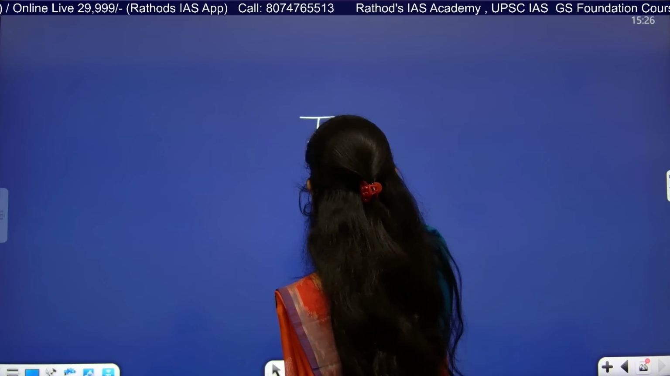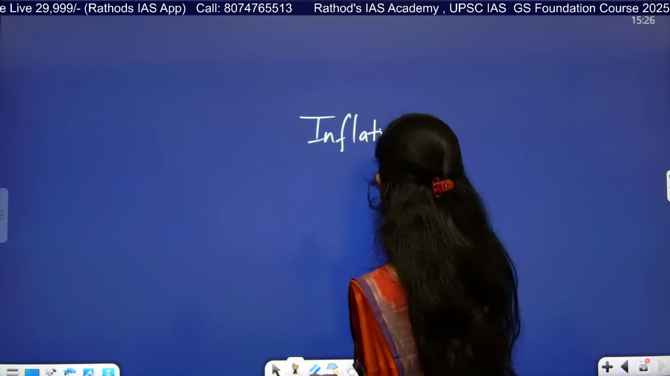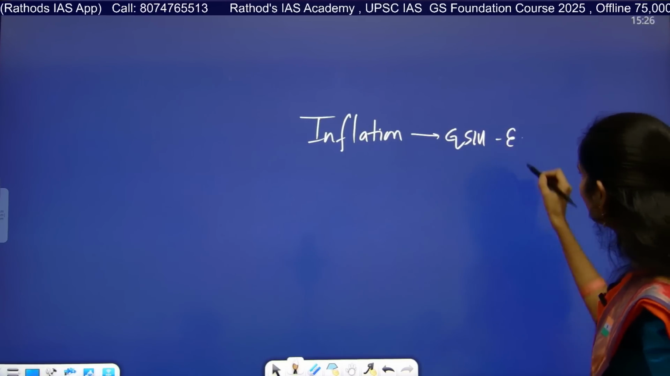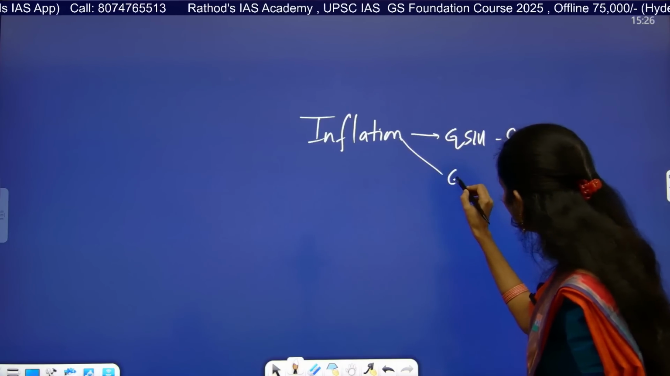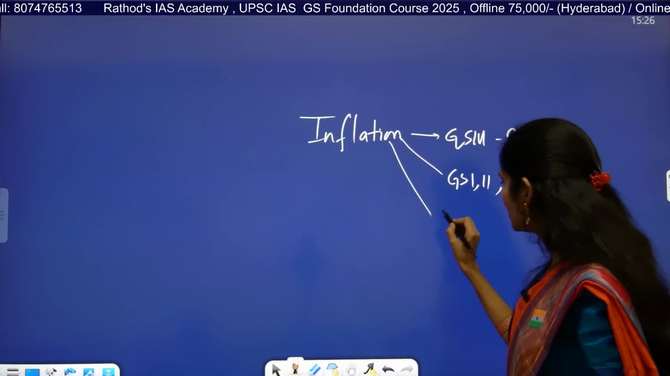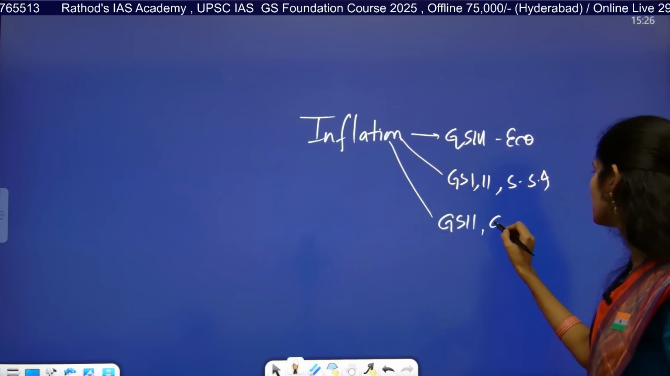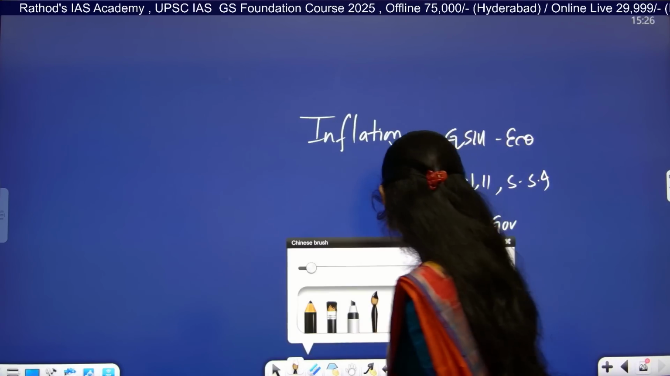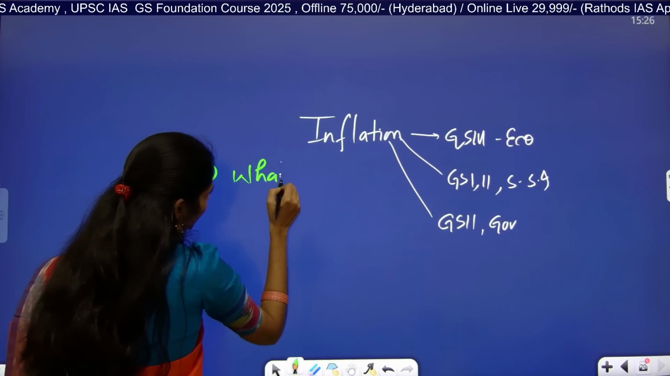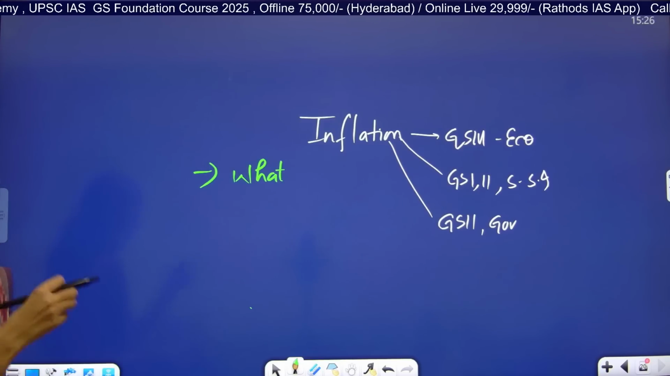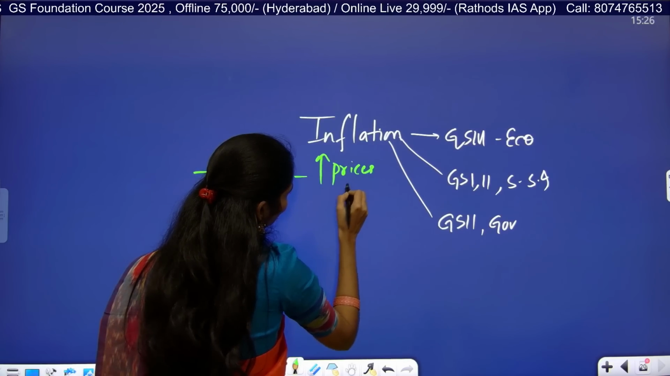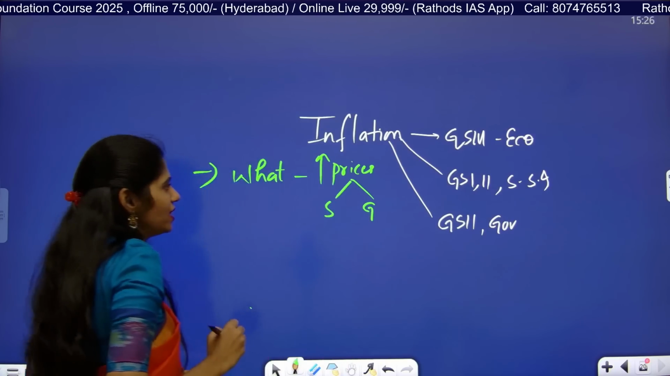Okay, let me write the topic first. It is talking about inflation. So where will you be reading this topic? In GS paper 3 under economy, and you will be reading under GS paper 1, that is society and social issues, and you will be seeing under GS paper 2, that is governance. So what are the dimensions you have to see here? First one is the meaning of inflation. Every day I will be saying the same story. The increase of prices of goods and services in the market is called inflation.